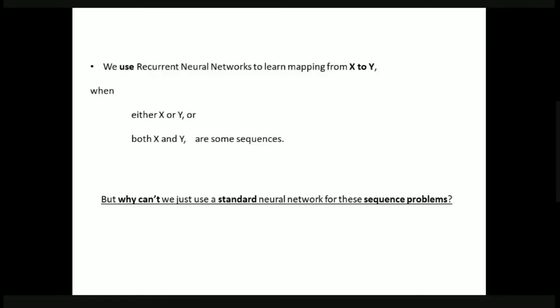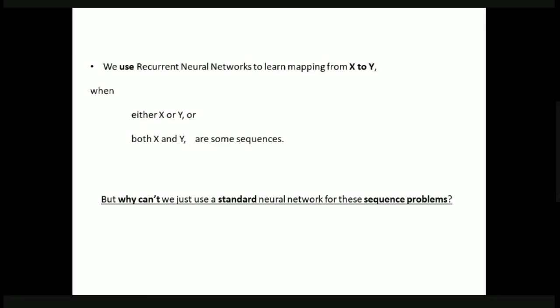But the problem is with standard neural networks. In the previous units we learned about some standard neural networks, but we cannot work with them when we are using these sequence problems.